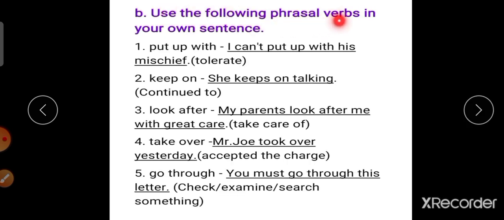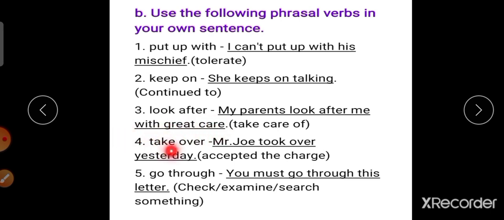Next, use the following phrasal verbs in your own sentences. First one, put up with. Put up with, that means tolerate. I can't put up with his mischief. Next, keep on. She keeps on talking. Keeps on means continue to. Look after. Look after means take care of. My parents look after me with great care.